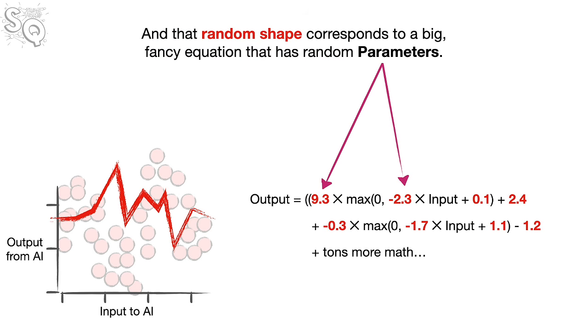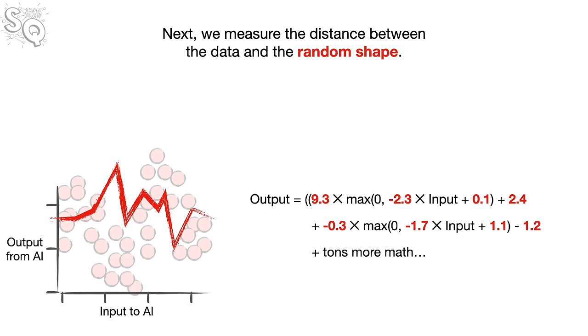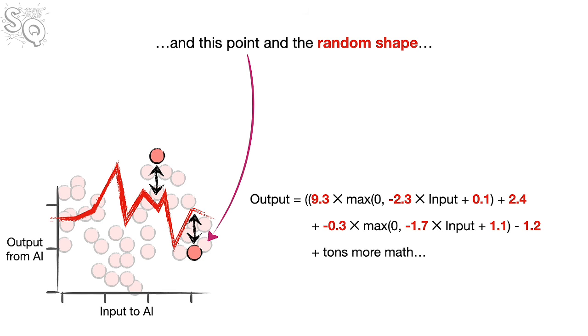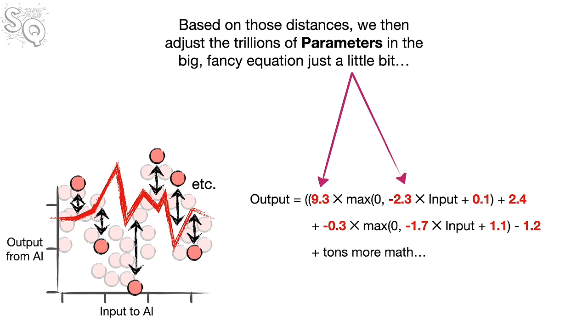And that random shape corresponds to a big, fancy equation that has random parameters. In other words, at the very start, we just pick some random numbers and use those as the parameters for our big, fancy equation. Next, we measure the distance between the data and the random shape. For example, we would measure the distances between this point and the random shape, and this point and the random shape, and, ultimately, measure the distances between all of the trillions of points and the random shape. Based on those distances, we then adjust the trillions of parameters in the big, fancy equation just a little bit.